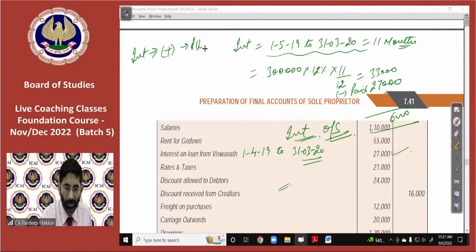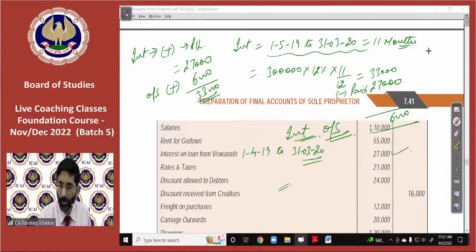So interest will be shown in the profit or loss account as 27,000 plus 6,000 outstanding, so 33,000. Simultaneously, in the balance sheet you have to show outstanding interest worth rupees 6,000 on the liability side. Am I clear?